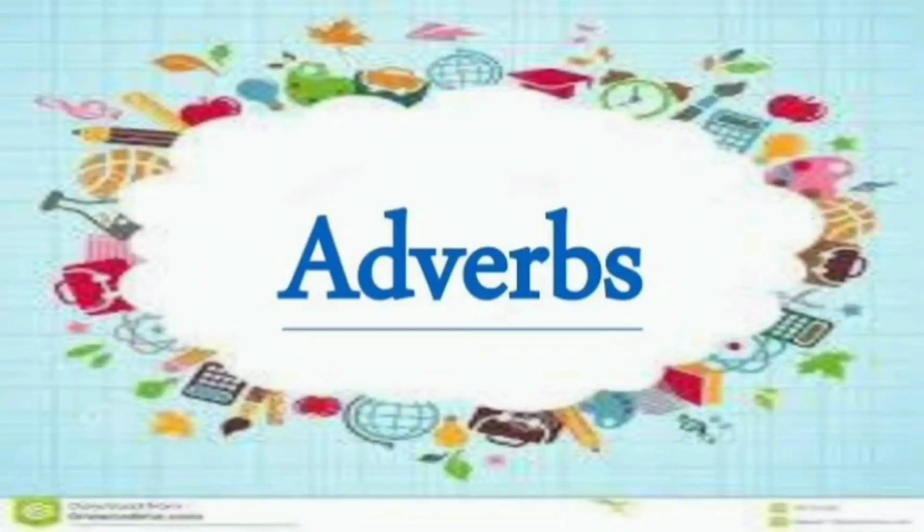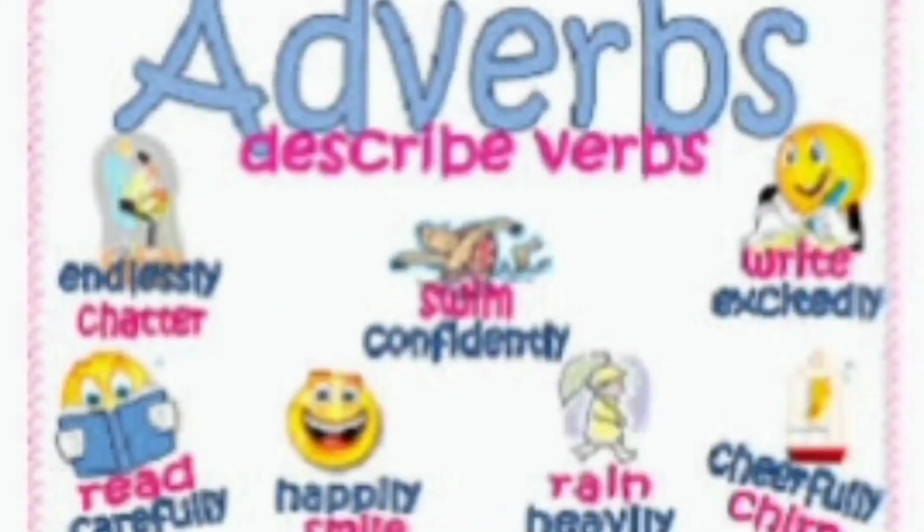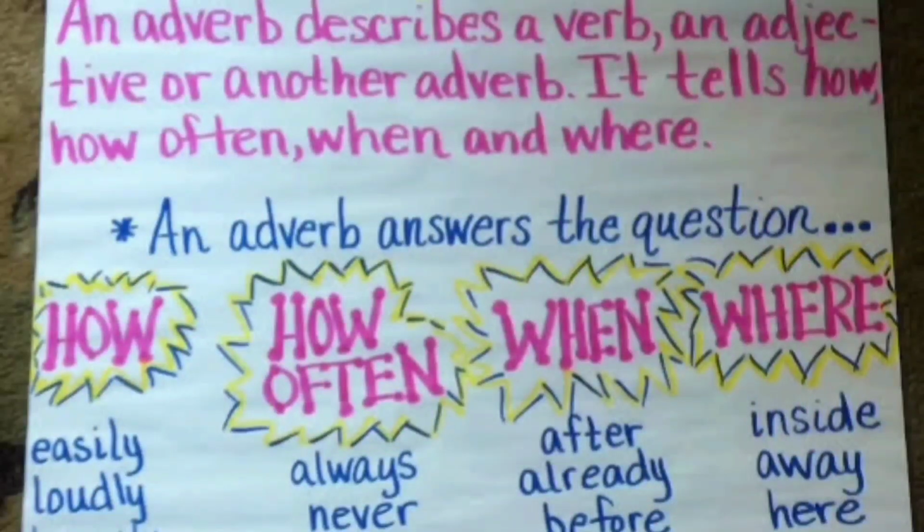Today we are learning adverbs. So, what are adverbs? Let us see what adverbs are and how adverbs can be used in a sentence. Adverbs are describing words. It is also describing words like adjectives. So, how do adverbs describe? An adverb describes a verb, an adjective, or another adverb. It tells how often, when, and where. And an adverb answers the question how, which tells us how an action is done.